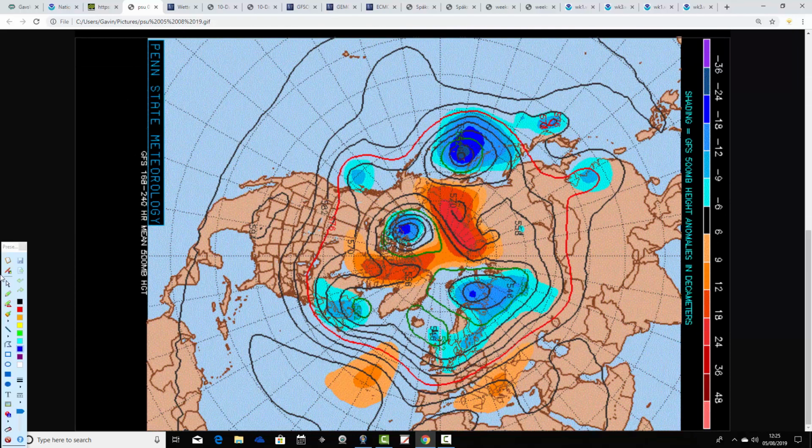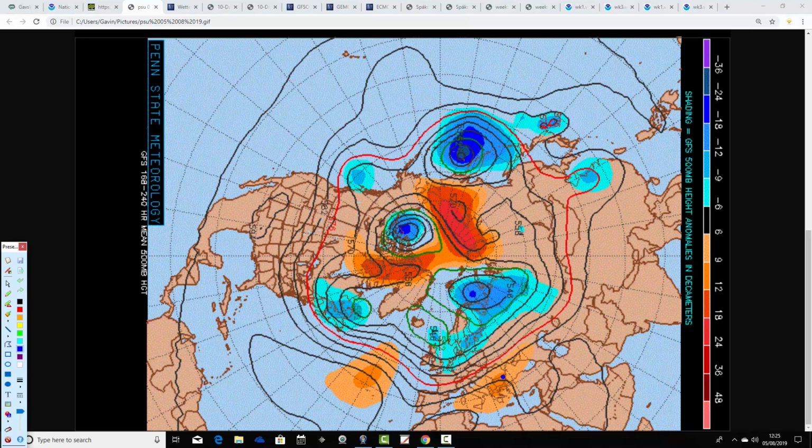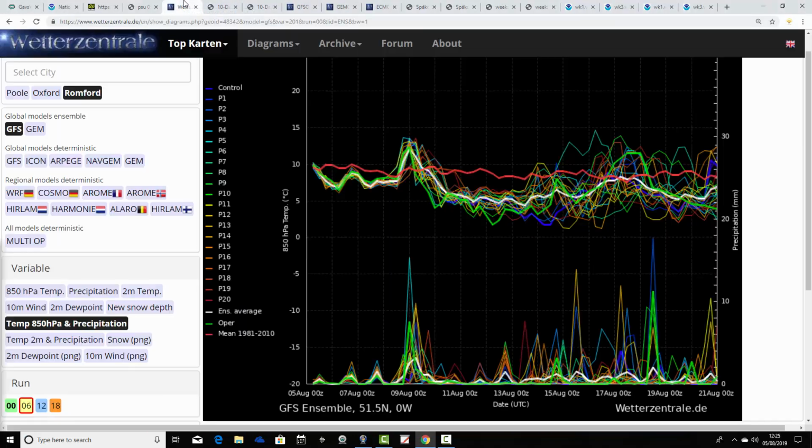GFS is very similar. The only difference is that it's a little bit more unsettled, if anything. So again, we've got the below average heights in the Atlantic and extending through into northern Europe. Some above average heights there in the middle of the Atlantic, bringing the jet stream through rather like that. So again, it looks westerly, looks relatively cool. The air is coming out of the North Atlantic with these troughs of low pressure. So rather unsettled, rather changeable conditions, quite unsettled and cool going up to the middle of August, when that gets us to day 10, which is the 15th of August.